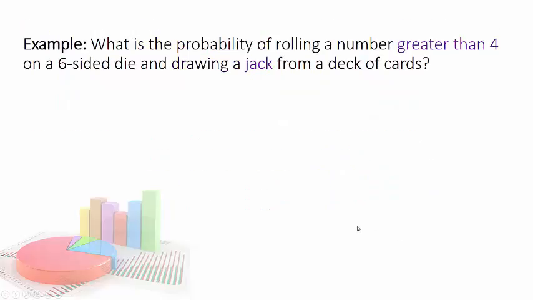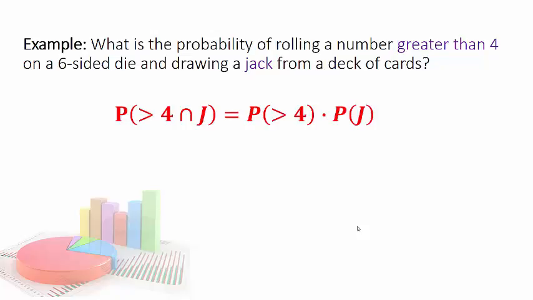Here's another example. What is the probability of rolling a number greater than 4 on a 6-sided die and drawing a jack from a deck of cards? By the way, you should get familiar with dice and cards. Here I have the probability, and I just said greater than 4. That's my notation for it. And getting a jack. Well, since the cards and the dice aren't mixed together, they're disjoint, they're exclusive, right? And so I can go ahead and use the multiplication rule.